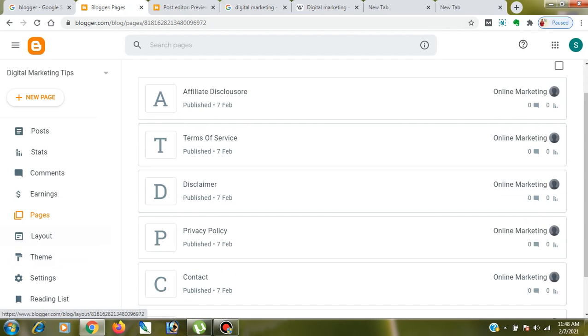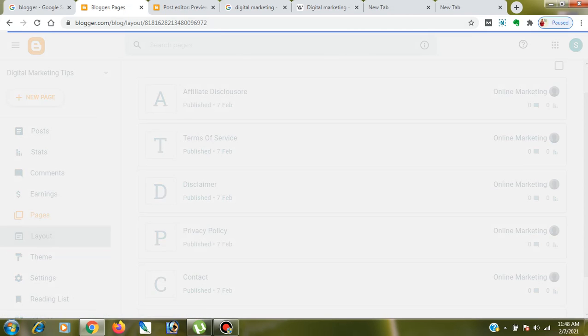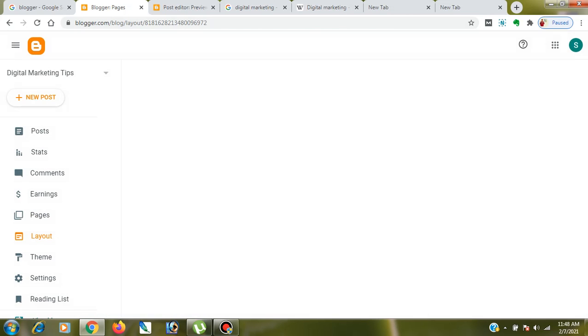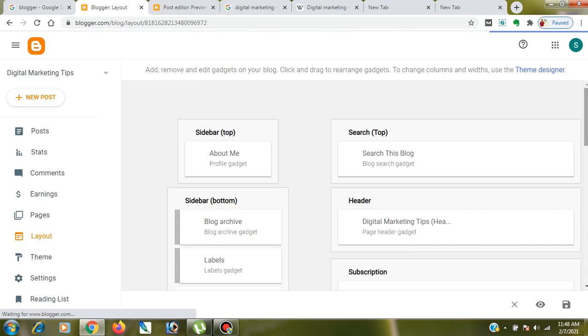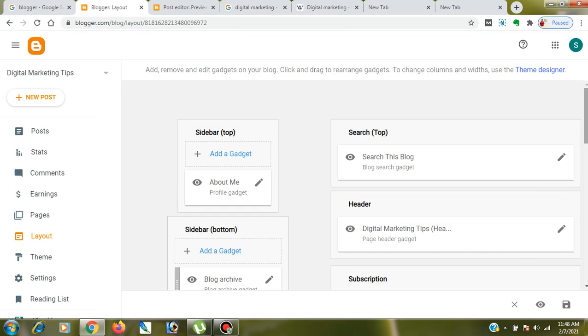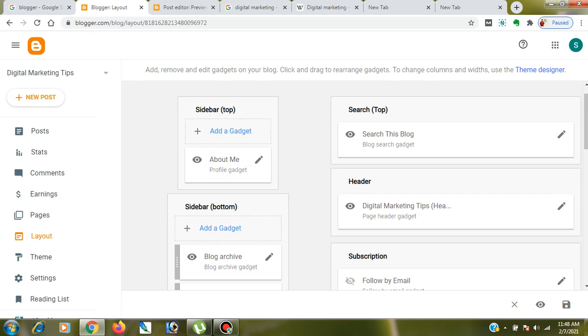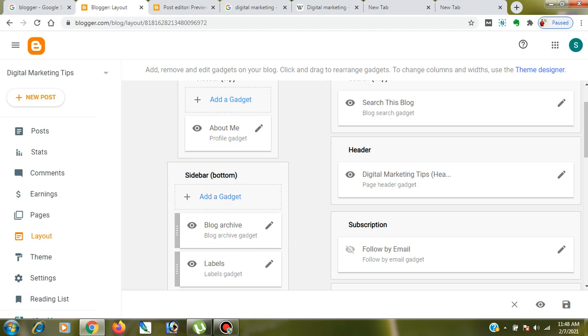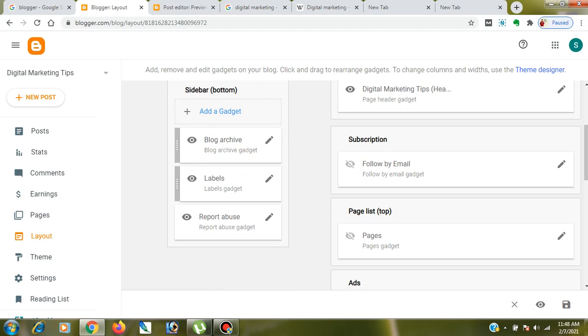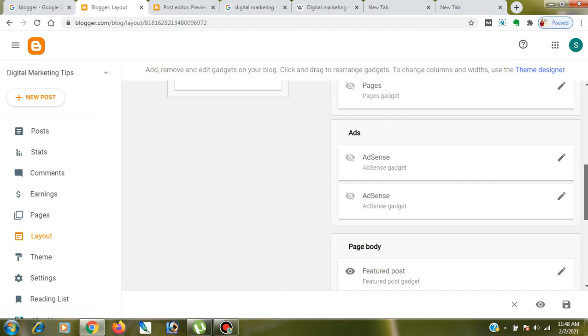Layout is something, guys, where you can decide how you want your pages to look, or how you want your blog to look. If you want a right sidebar, you can add it from here. If you want to have search, you can add it from here. If you want to have a sidebar at the bottom, you can add it from here. Subscription, if you want, you can add it from here.